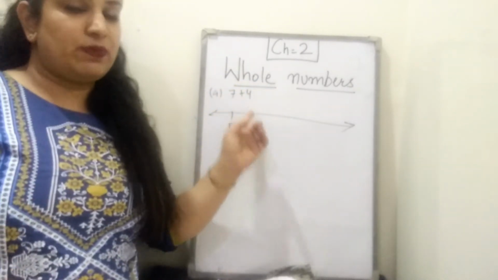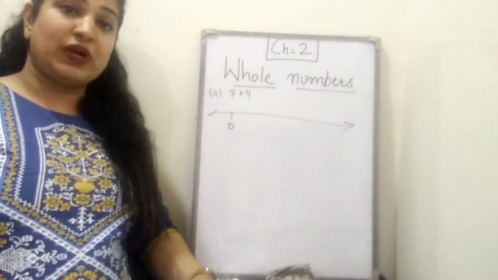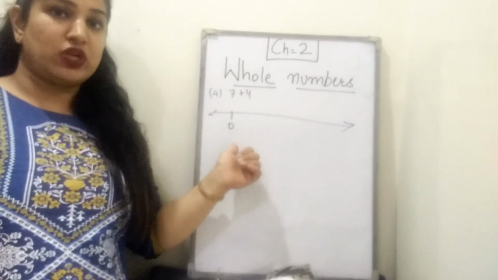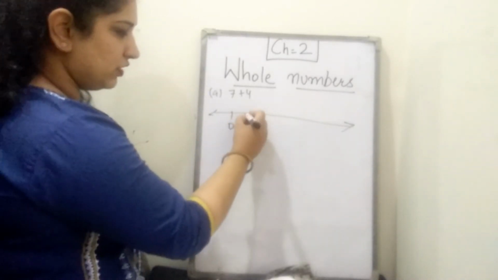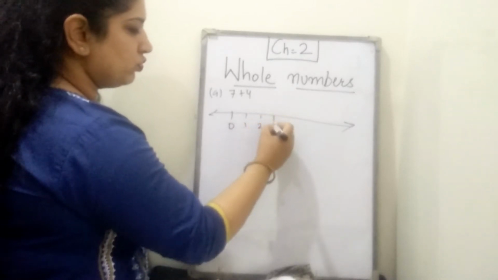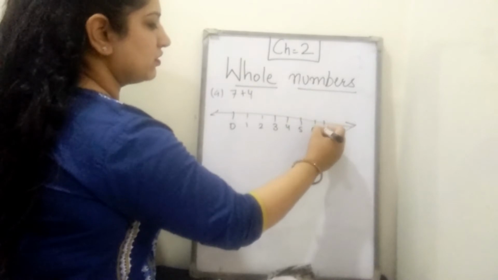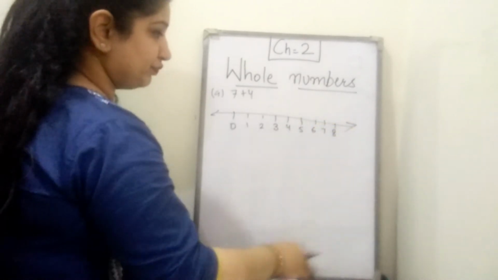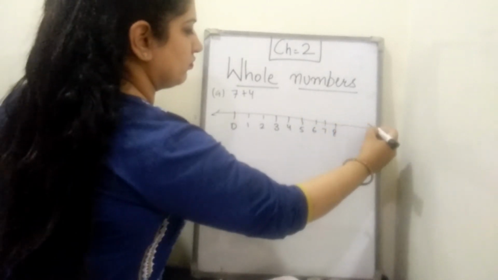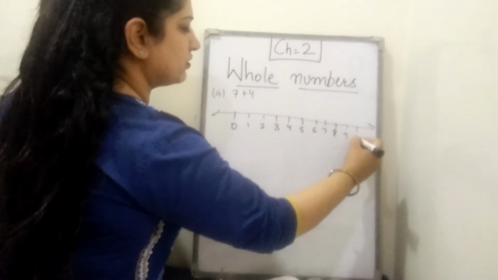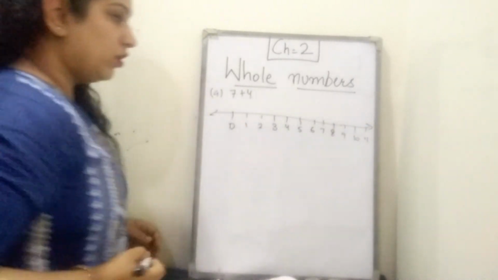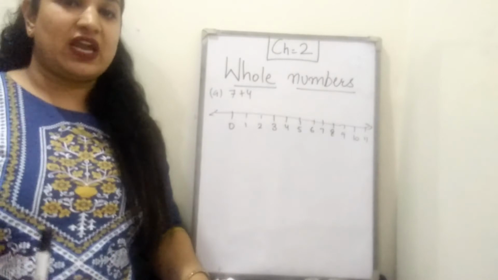We all know 7 plus 4 is 11, but here we need to show this on number line. So let's start 0, 1, 2, 3, 4, 5, 6, 7, 8, 9, 10, 11.